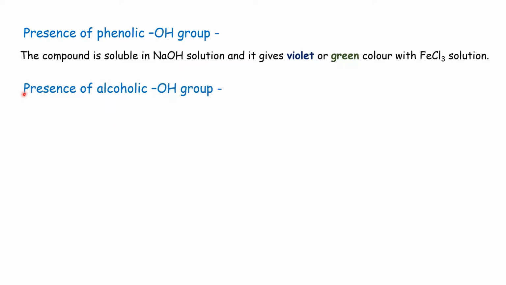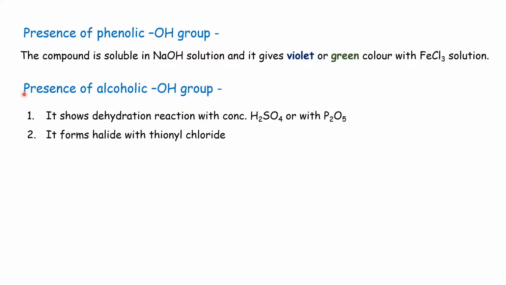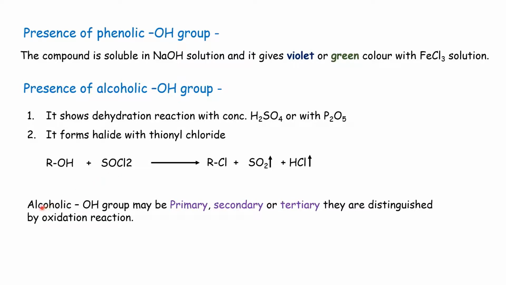Then we see the presence of alcoholic OH group. Alcoholic OH group shows the dehydration reaction with concentrated H2SO4 or with phosphorus pentoxide, and it also forms halide with thionyl chloride. This is alcoholic OH group and it forms halide with thionyl chloride. Again, alcoholic OH groups may be primary, secondary or tertiary, and these alcoholic groups are distinguished by oxidation reaction.